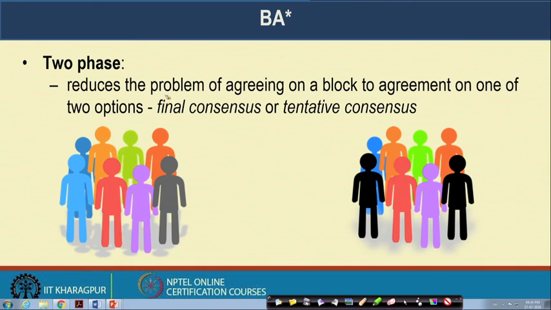This Byzantine agreement protocol is a two-phase protocol. In the first phase of Byzantine agreement, it reduces the problem of agreeing on a block to agreement on one of two options. The objective of the Byzantine agreement protocol is to come to an agreement on a block. The idea is that if multiple valid blocks are flowing in the network, then you select the block where the user has the highest priority.